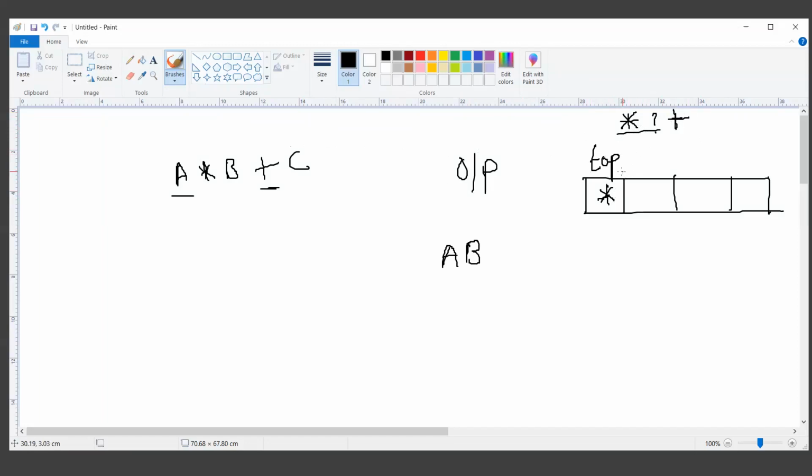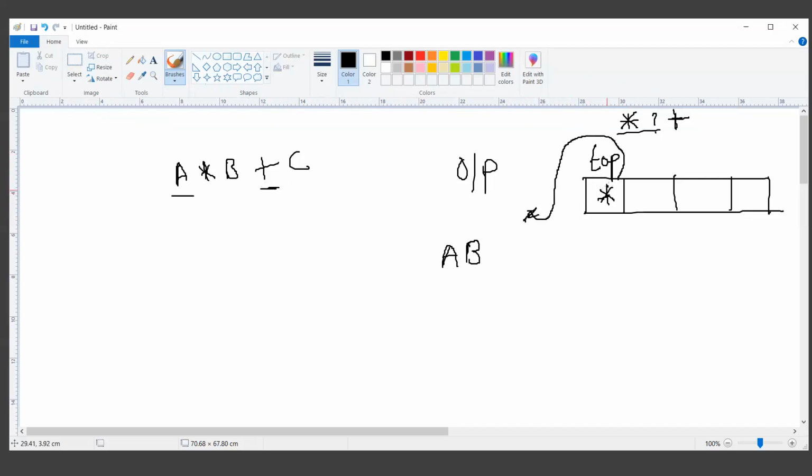So instead of that, what is the strategy? In case the new operator that we are reading, which is plus, has lower precedence than what is indicated by the top, then when we are reading a new operator which has lower precedence compared to the element on the top of the stack, we will remove that element and put it into the expression. So as we are scanning plus, 2 things will happen.